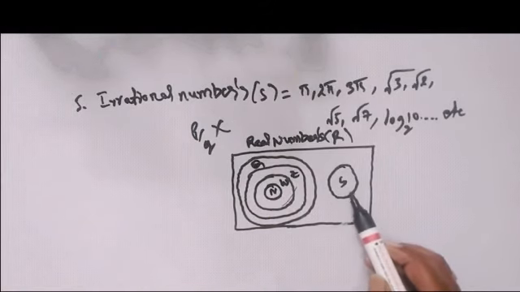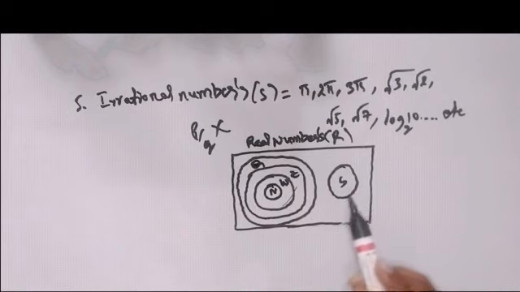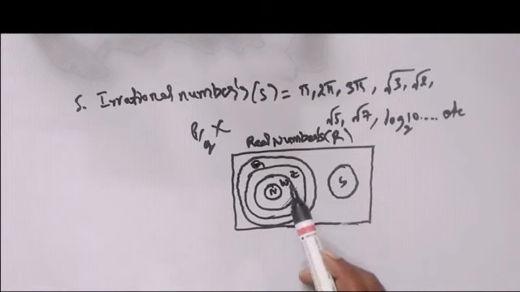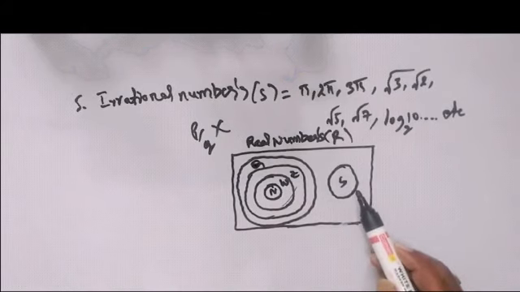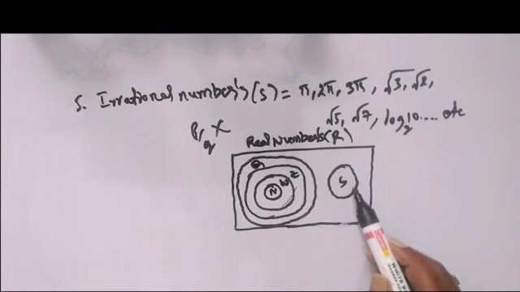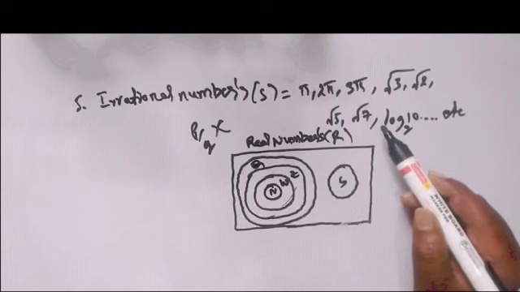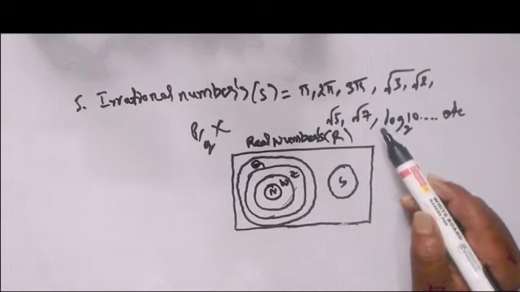In irrational numbers, we do not have any of these types of numbers: natural, whole, integers, or rational numbers. Irrational numbers are separate; they cannot be expressed in the form of p by q, and are a different type of value. So finally, what are called real numbers?